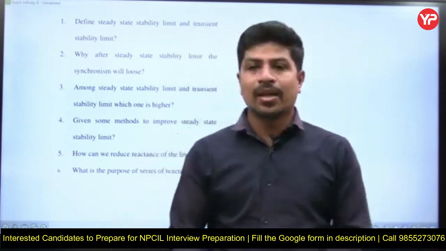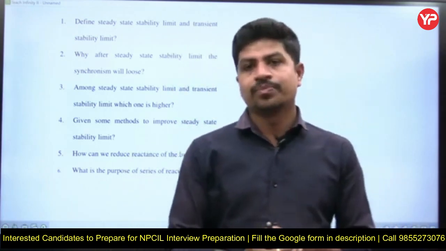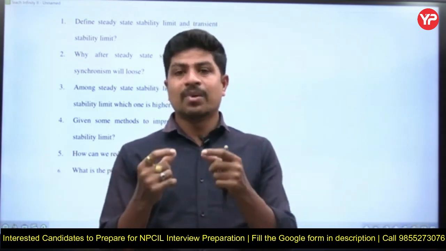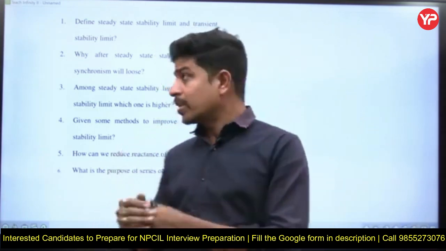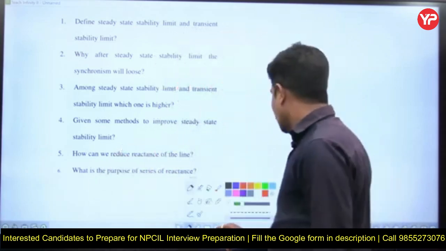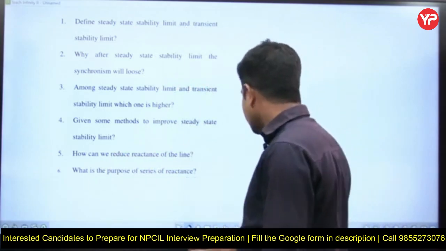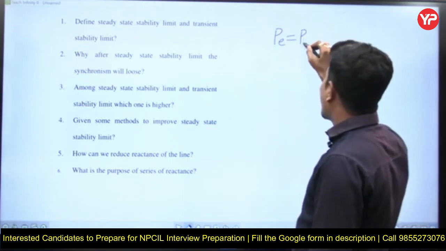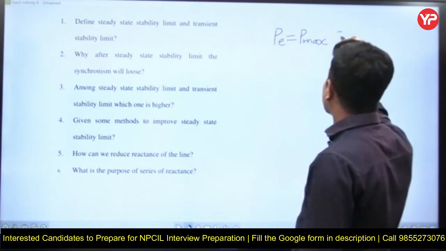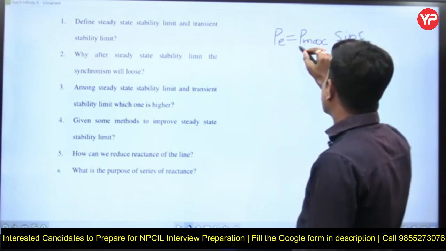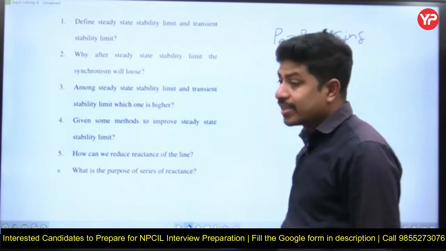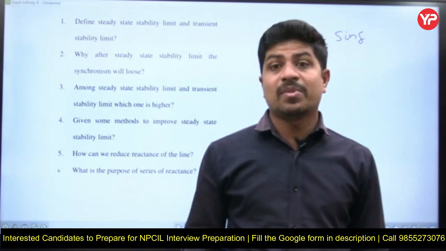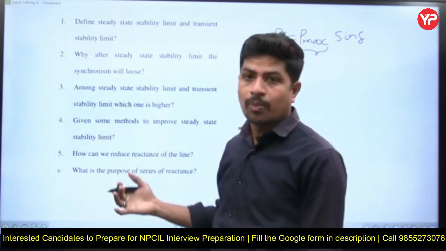What is steady state stability limit? It is the maximum power change for small disturbances. I can say PE is equal to Pmax into sin delta. This is called the steady state stability limit. It means for small disturbances, the maximum power up to which it can go.